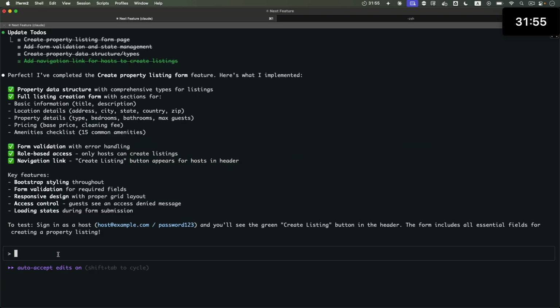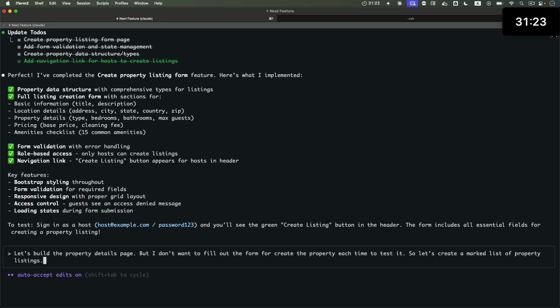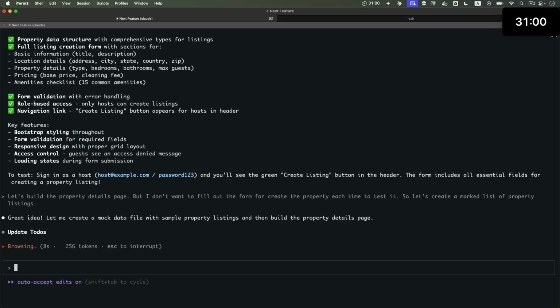Let's go to the AI and start the prompt. Let's build the property details page. But I don't want to fill out the form to create a property each time to test it. So let's create a mocked list of property listings. End of the prompt. We already said that we're building the property listing page, the details page. So let's hit that. It thinks that it's a great idea to mock the sample property listings.